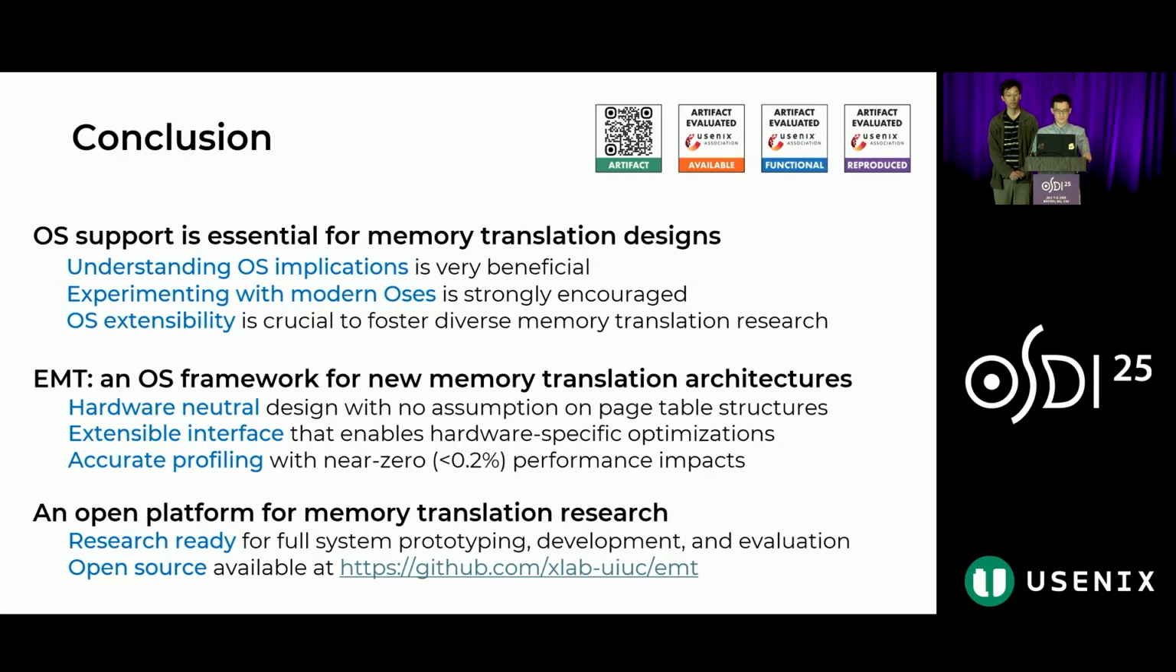To conclude, we argue that operating system support is essential for memory translation designs. Understanding the OS implications for architecture designs is very beneficial. We strongly encourage researchers to experiment with modern operating systems. To facilitate memory translation research, we also argue that OS extensibility is crucial to foster more research.